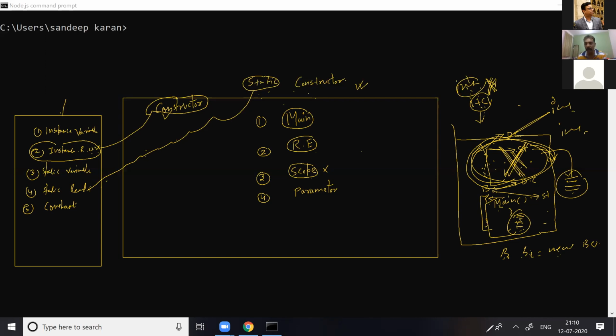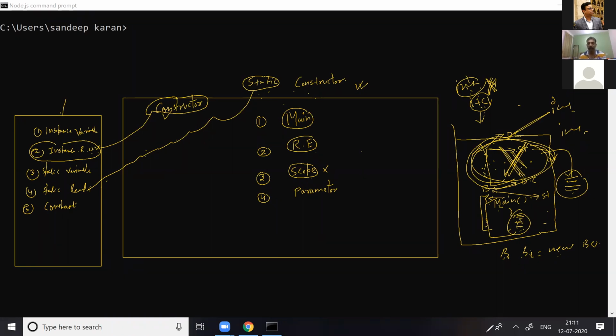Don't bother writing a new operator. That's the exceptional case. Similarly, if a class is marked as static, then the runtime environment assures you, I will load the class into memory. Otherwise, the class will not load into memory if you don't write a new operator with the class. And if you don't write a new operator with the class, it will not load the constructor into memory.